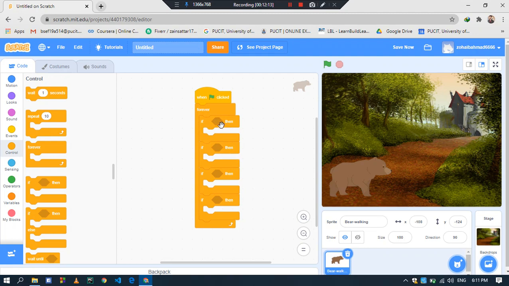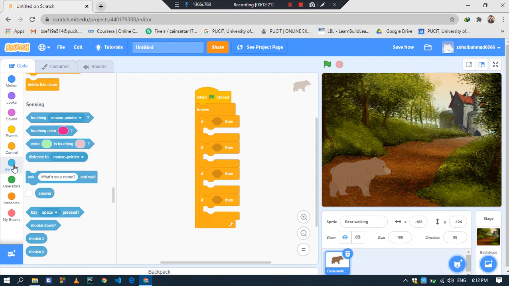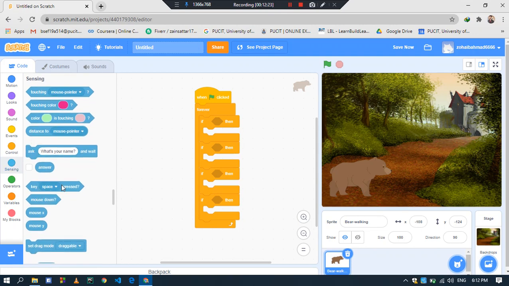Now a box is empty between if and then. Look at this, we have to fill it. Come to sensing, click on this key pressed block, and drag it into this empty box. Now this box is empty, and when you drag and drop it in this box, it will glow. See, it glows. Now change this space to right arrow.